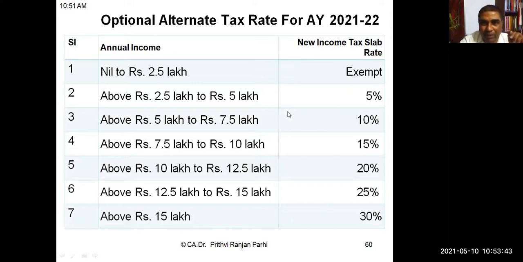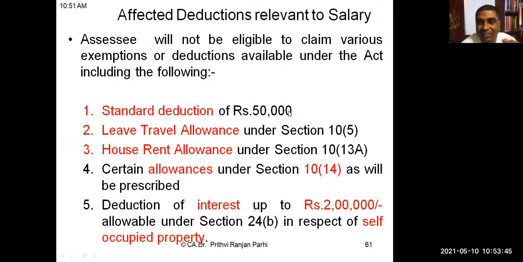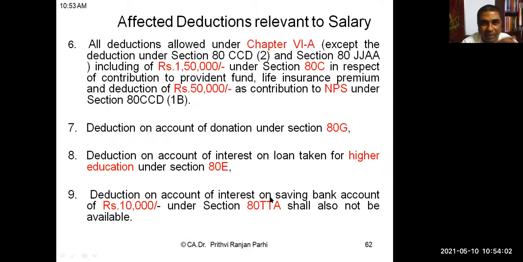This slab rate is up to you. But if you are going for the new scheme, there are certain deductions which you have to sacrifice. You will not get any standard deduction. You will not get any LTA benefit, house rent benefit, certain allowances, special allowances covered under section 10(14). Then the deduction for housing loan interest up to 2 lakh rupees one will not get.